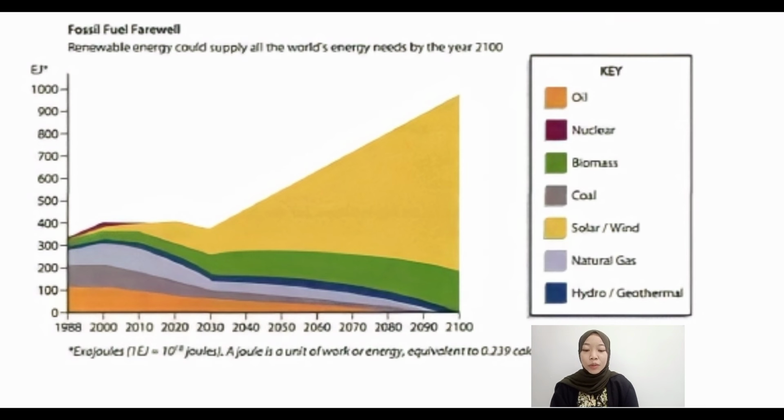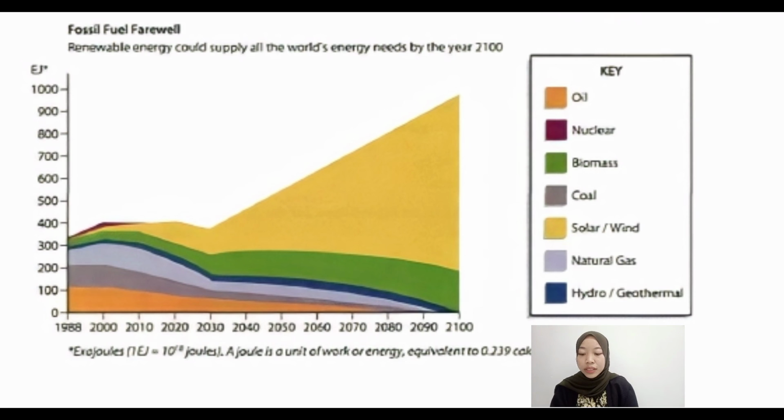Various impacts need to be considered beforehand so that the use of renewable energy can be profitable in the short and the long term. From some of these impacts, the use of renewable energy still needs to be done considering the increasing energy needs. Because by utilizing renewable energy, in the short and the long term, our electrical energy supply can be fulfilled. So, the conclusion is, renewable energy is the best option to meet the need for electrical energy.